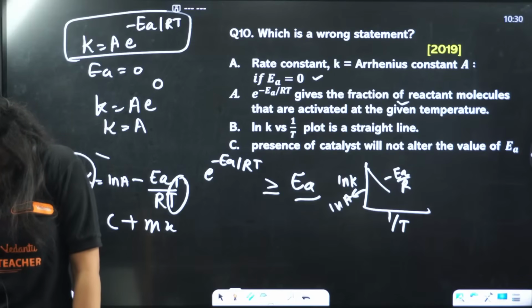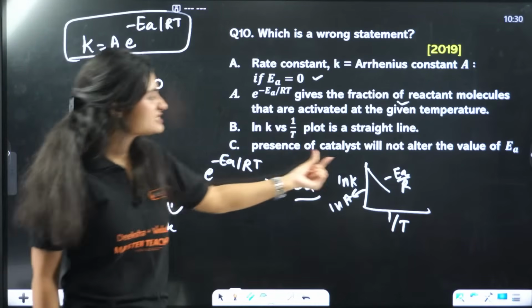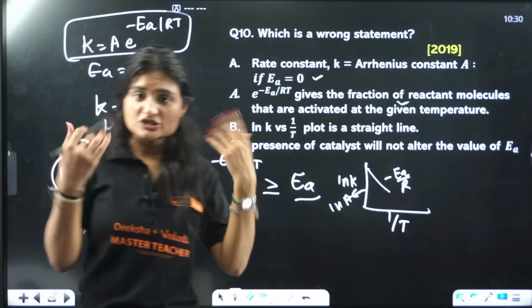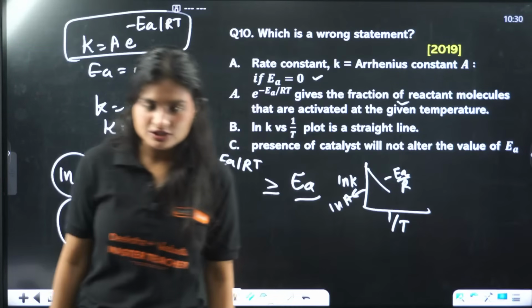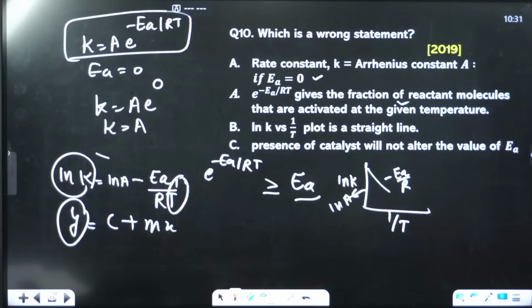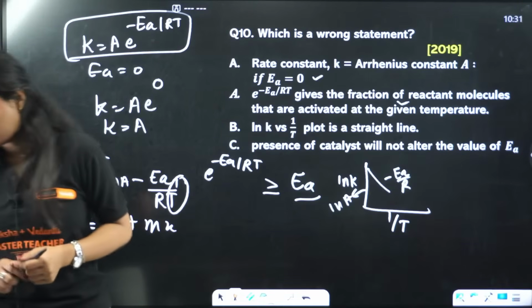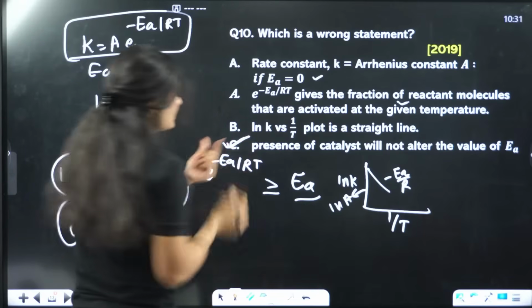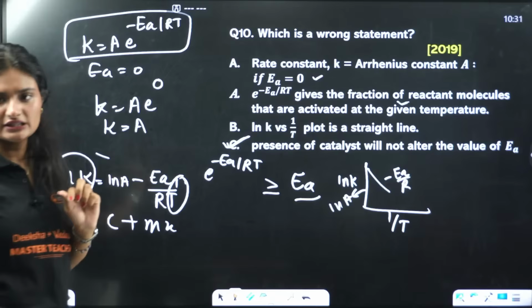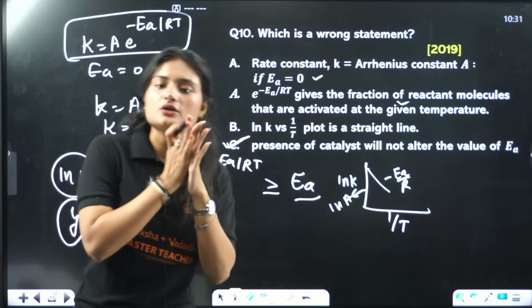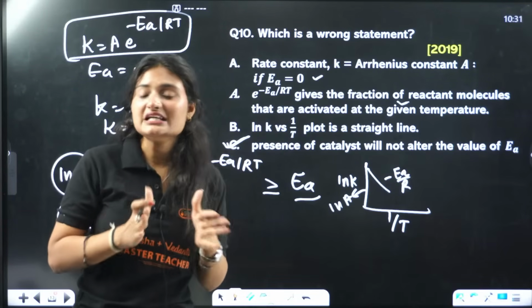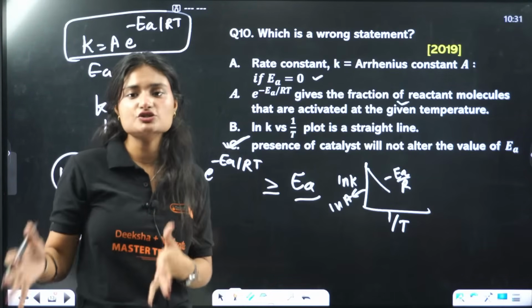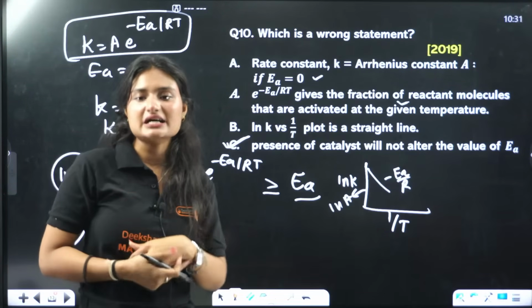Yes, the wrong statement is the last option. The presence of catalyst will not alter the value of EA? Yes, it does alter. How? It actually decreases the value of activation energy. So the incorrect statement is the last option, because the presence of catalyst does alter the value of EA. It provides an alternate pathway for the reaction to happen. So that means it lowers down the activation energy.